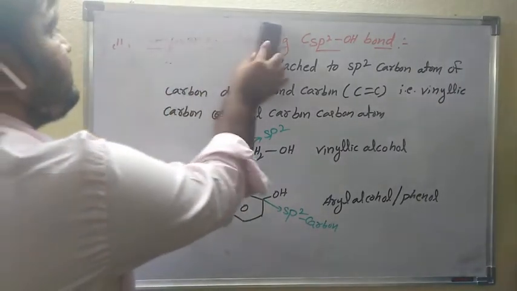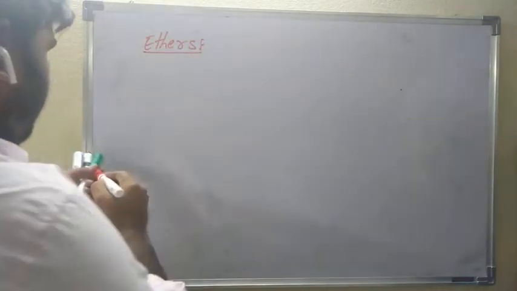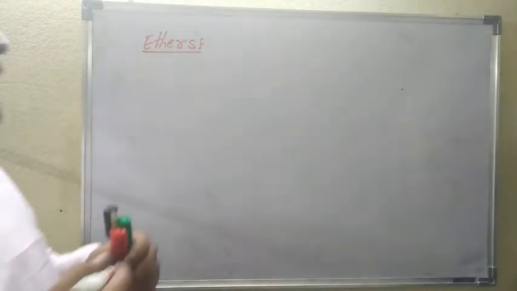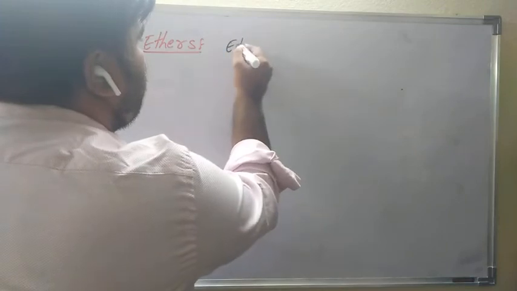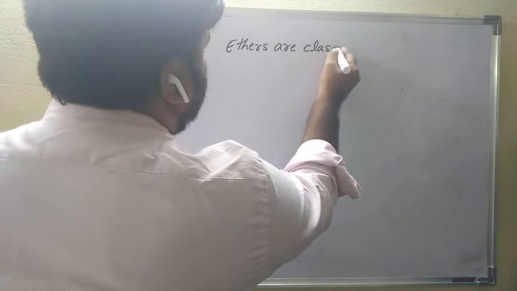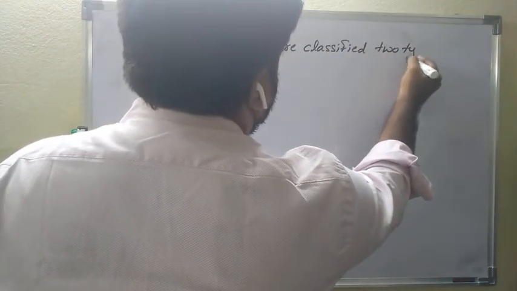Next, alcohols are over, phenols are over, and the third one is ethers. Ethers are classified into two types.